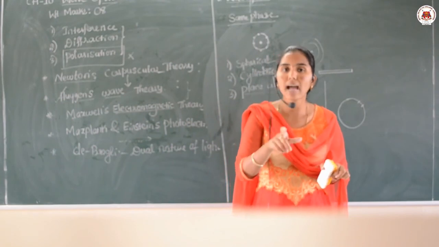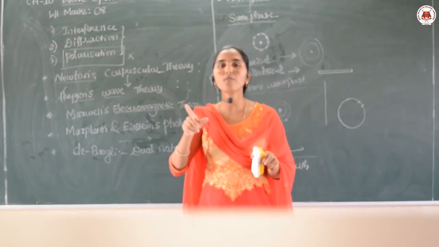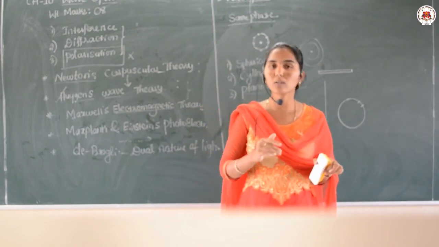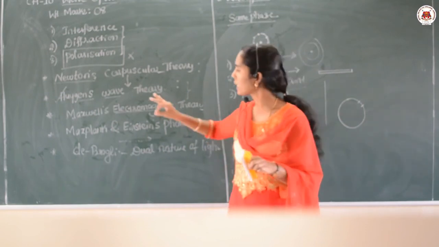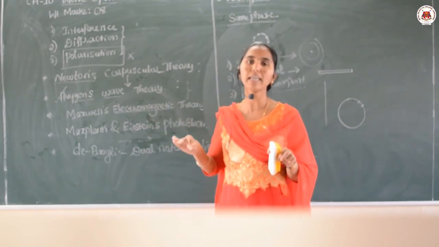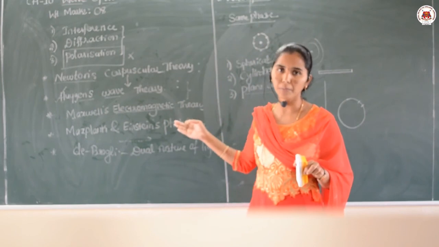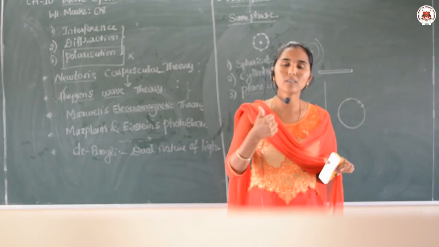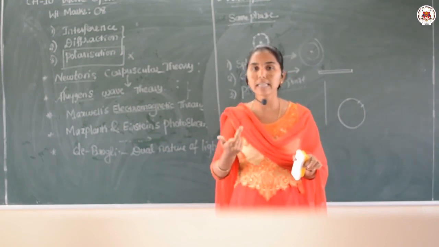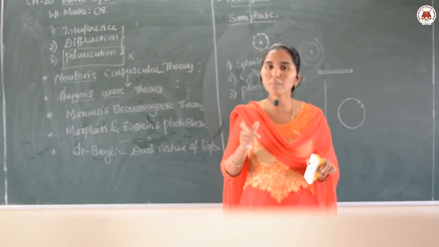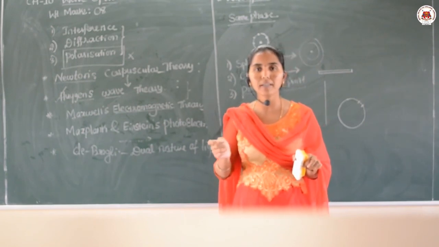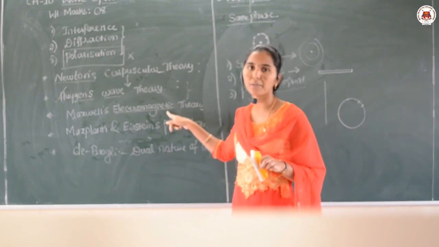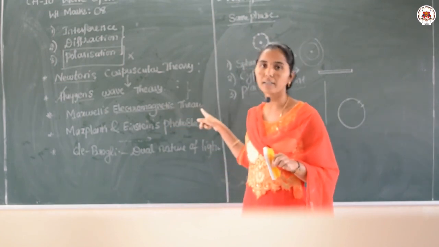Here we consider that light consists of changing electric and magnetic fields which are perpendicular to each other. So, light travels in the form of an electromagnetic wave. It was able to explain the phenomena of interference, diffraction and polarization, but the photoelectric effect, black body radiation and Compton effect were not explained by Maxwell's electromagnetic theory.